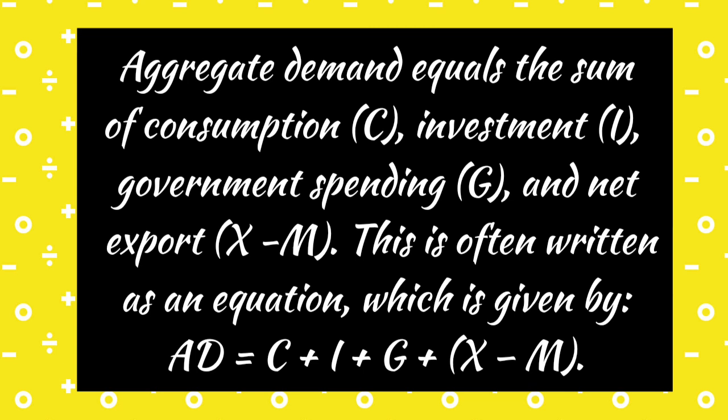So symbolically, we can say that the components of aggregate demand, or AD, equals C plus I plus G plus X minus M.